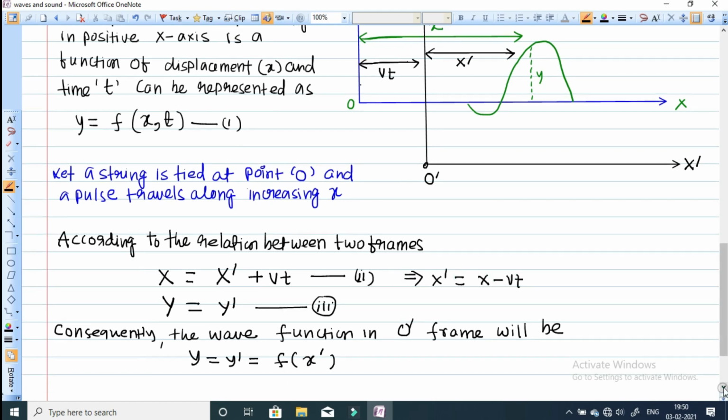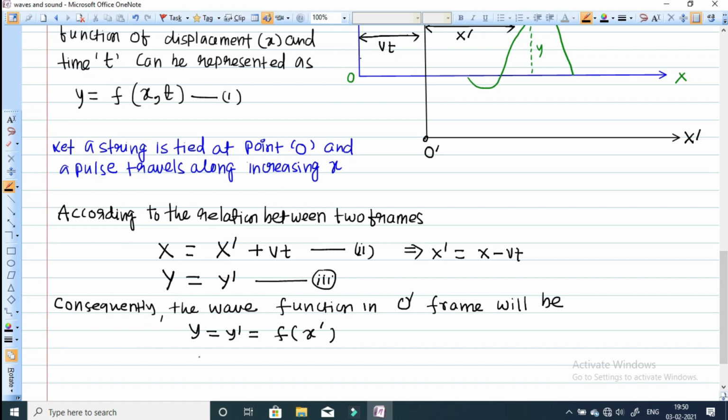So now we modify this equation: y will be equal to f of x minus vt, and this is nothing but the equation of a wave motion. So this is the equation of the wave motion in the positive x-axis.